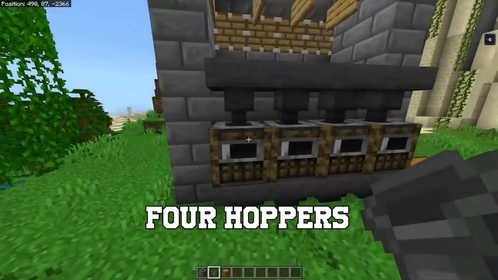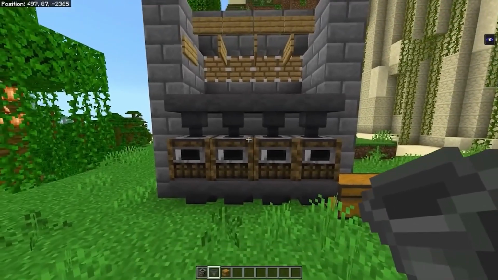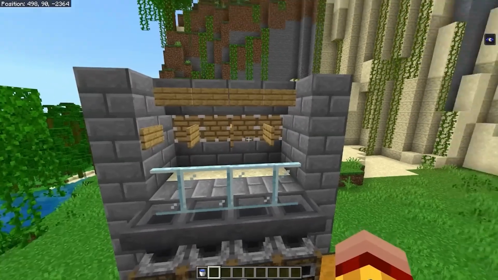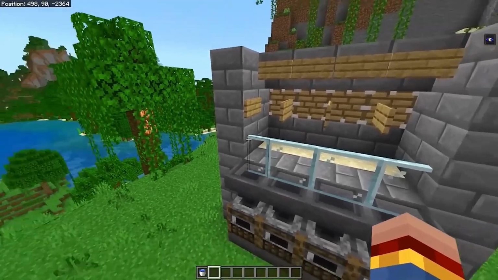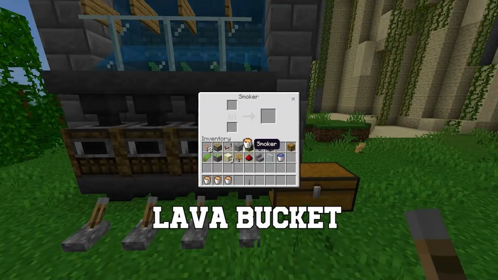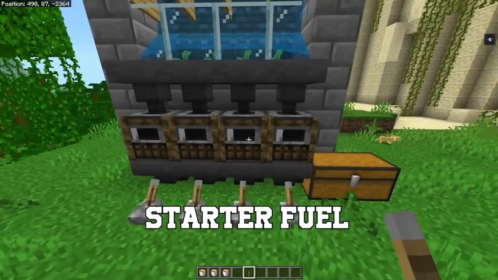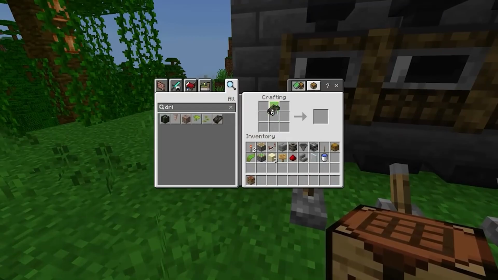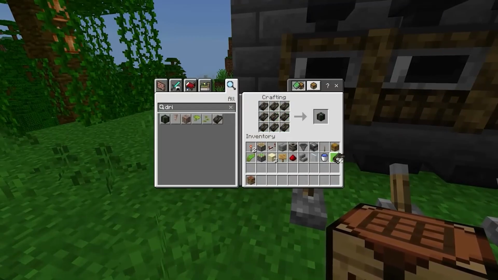Place 4 hoppers leading into 4 smokers below the trench. And below the smokers, place another row of hoppers feeding into a chest, while placing a glass pane above each smoker. Add 1 lava bucket to each smoker as starter fuel, and the smelted kelp will automatically turn into dried kelp and flow into the chest.